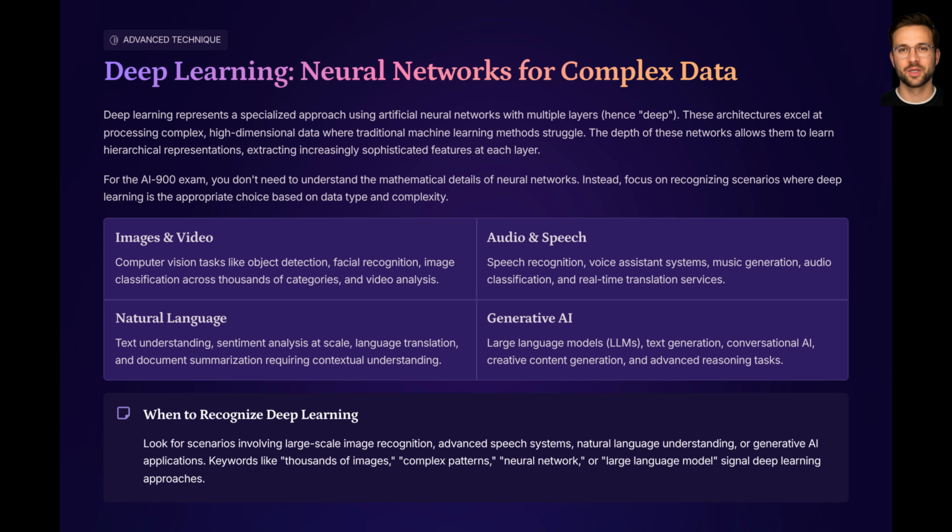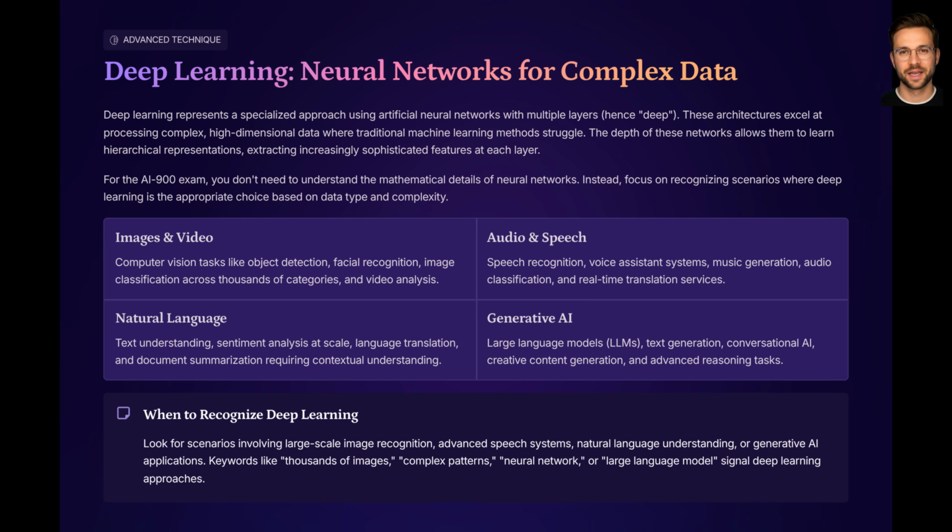Deep learning, neural networks for complex data. Now let's talk about deep learning. Deep learning is a subset of machine learning that uses neural networks with many layers. It is especially powerful for complex, high-dimensional data, such as images and video, audio and speech, natural language text, and many generative AI scenarios. Typical uses of deep learning: image recognition and object detection, speech recognition and voice assistance, machine translation and advanced NLP, and large language models used in generative AI, such as Azure OpenAI models.